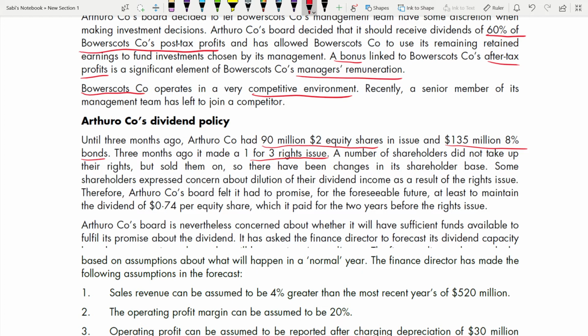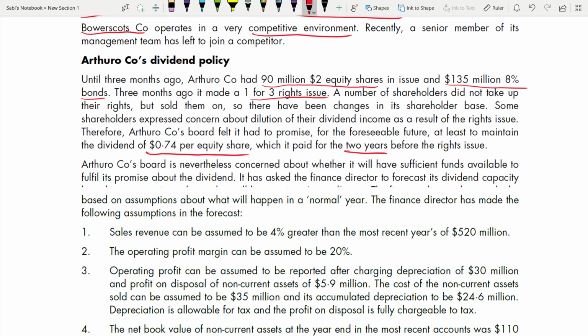Now what happened was the parent company is concerned about what will happen if they don't receive enough dividend. So in order to maintain that, right, they made a promise that for the foreseeable future they will maintain a dividend of 0.74 per equity share, which was paid for the 2 years before the rights issue. The parent company's board is nevertheless concerned about whether it will have sufficient funds available to fulfill its promise about the dividend, right? If you have to pay a dividend, you should have sufficient funds so that from that fund you can pay the dividend. So now the board is worried about whether they will have sufficient funds or not.